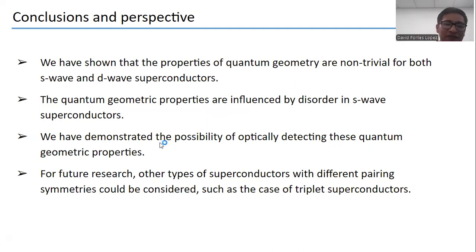Also, we have demonstrated the possibility of optically detecting these quantum geometry properties, as I showed you previously, and that was one of our goals. And for future research, other types of superconductors with different pairing symmetries could be considered, such as the case of triplet superconductors. Okay, that's all.